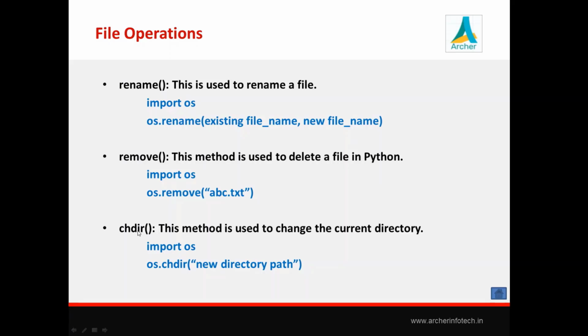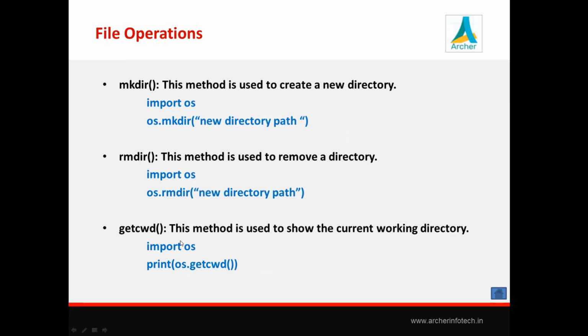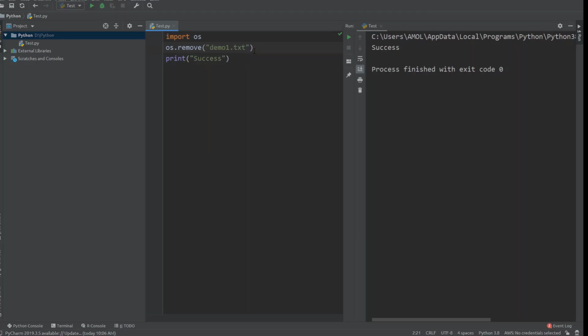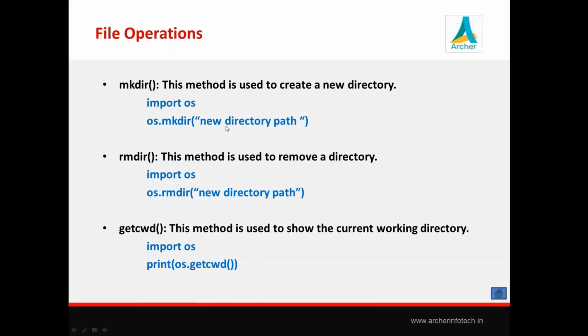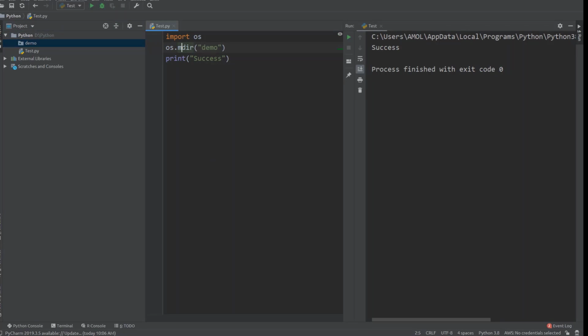Change directory, chdir, will change the directory path. You can understand it very easily. Make directory will create a new folder for you. Here I am writing the name of the folder as demo only. Here you can see there is one folder named demo. You can remove this folder by calling the rmdir method.